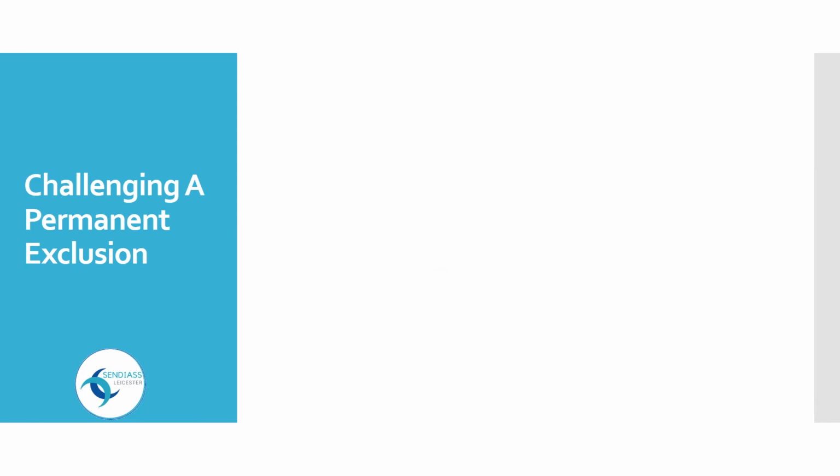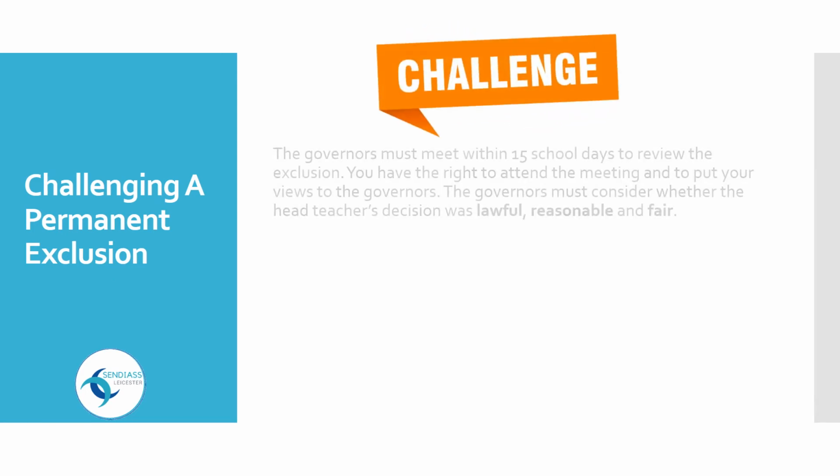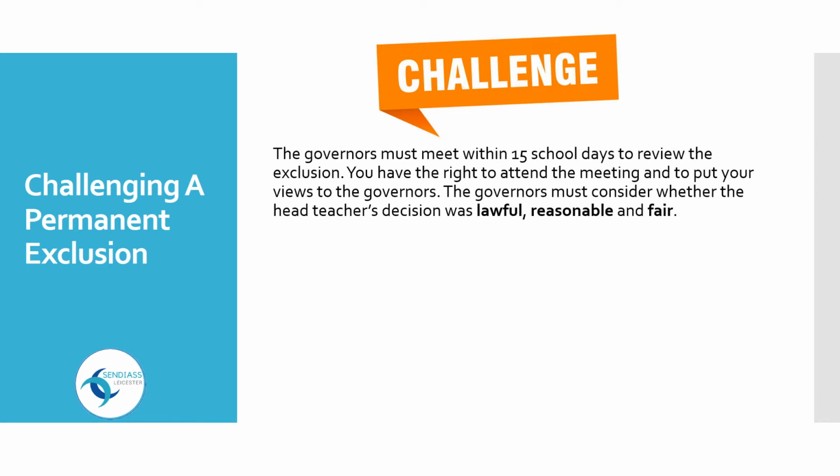Challenging a permanent exclusion. The governors must meet within 15 school days to review the exclusion. You have the right to attend the meeting and to put your views to the governors. The governors must consider whether the head teacher's decision was lawful, reasonable and fair.